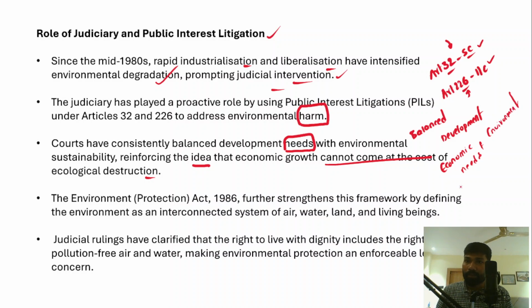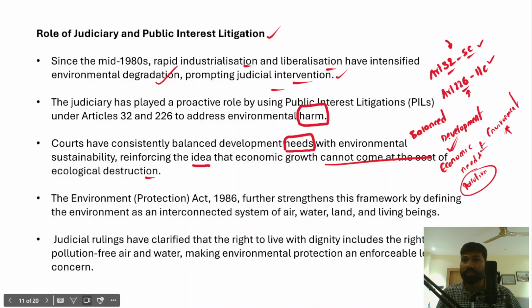For example, vehicular emissions are causing pollution. In order to protect the environment, you should not completely ban the movement of vehicles because that will affect the economy. Likewise, in order to achieve full economic growth, you should not completely destroy the environment. You need to balance both, which is balanced development, and the Supreme Court has also taken this stance of achieving balanced development.